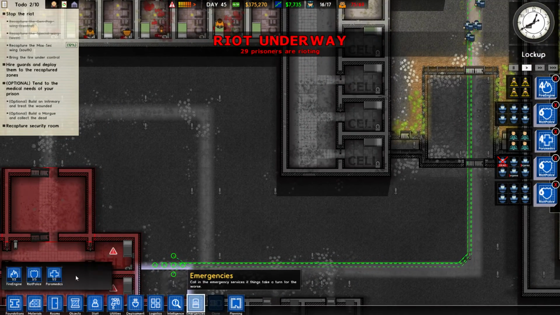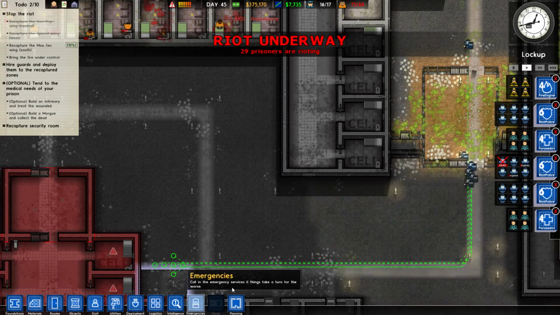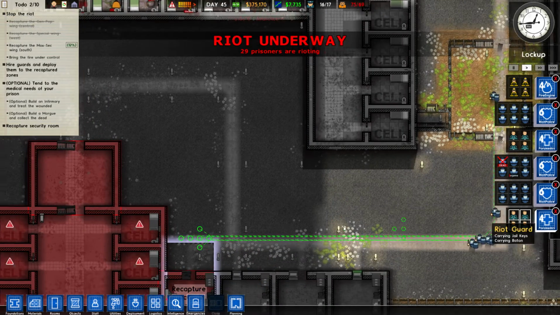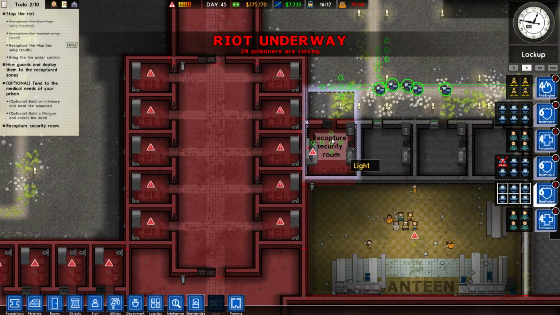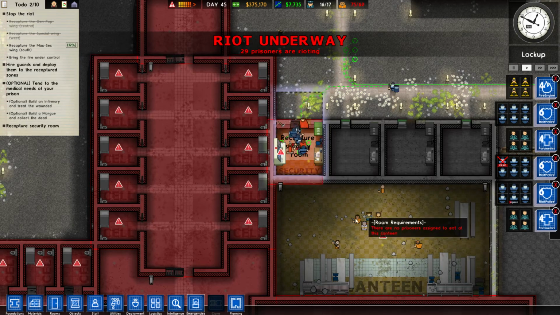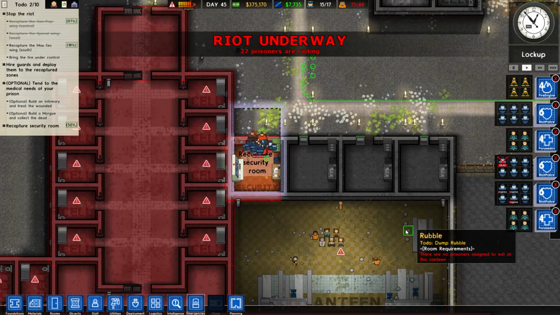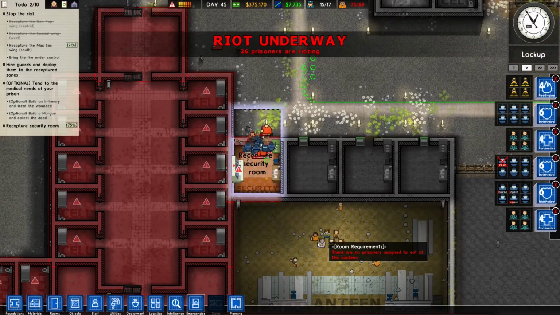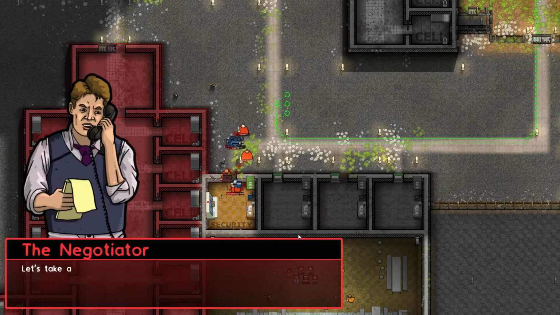Right, should we get another paramedic? I mean, you can only have as many as you need as long as it's not more than 3 and 2. Right, we'll get the last set of paramedics and we'll send them over here so that they're ready to deal with any issues. These riot police need to get in this room. This is right next door, so be careful, because if they find out, then you're in trouble. Like, if any of these guards just shouted, hey, they're capturing the security room, you should probably shoot the CEO. Although, he's not going to shoot the CEO, right? That's like hostage taking 101. If you kill the hostage, then you've got no protection anymore.